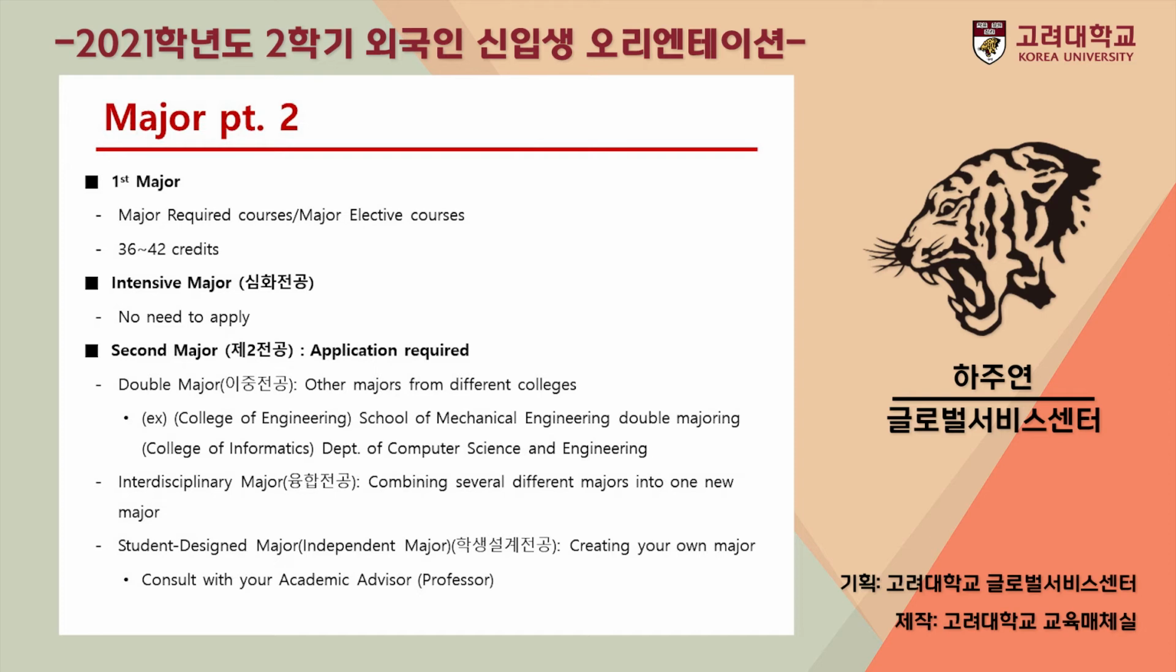For second major, we have double major, interdisciplinary major, and student design major. The double major is taking another major's classes from a different college, and interdisciplinary major is combining several different majors into one new major. And lastly, for student design major, you can create your own major. However, please make sure to consult with your academic advisor before you create your student design major.